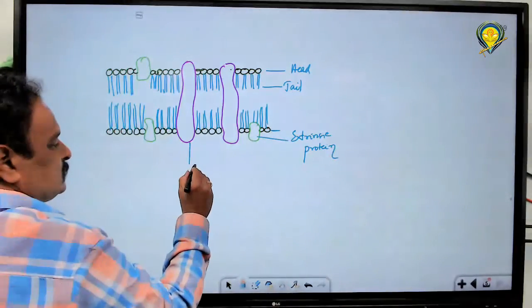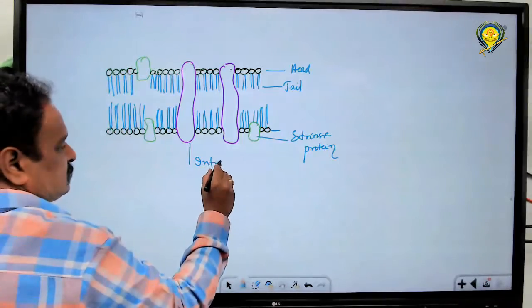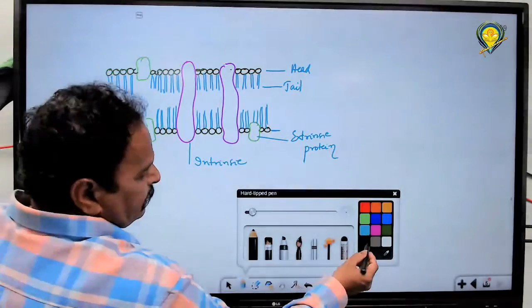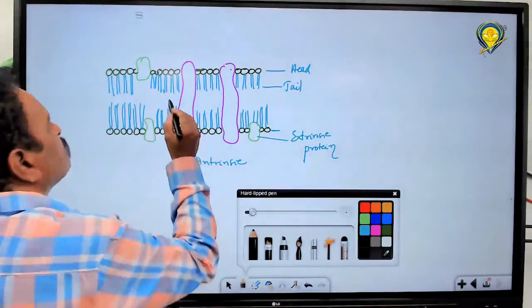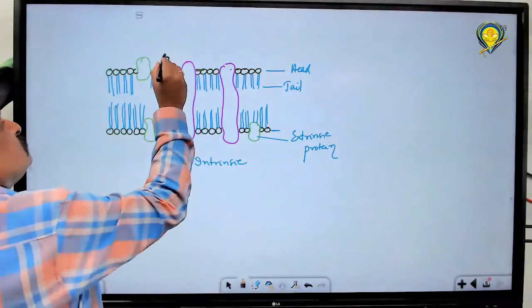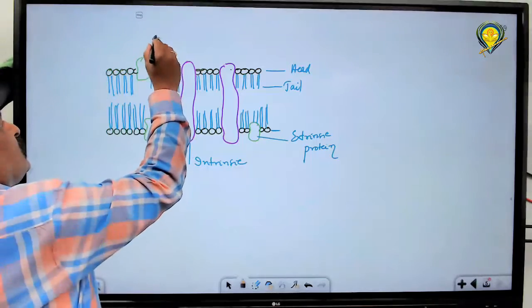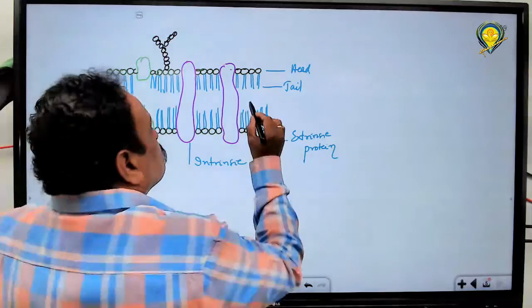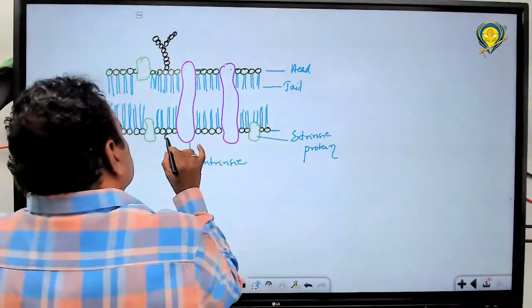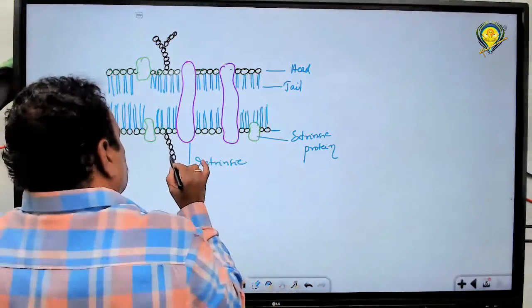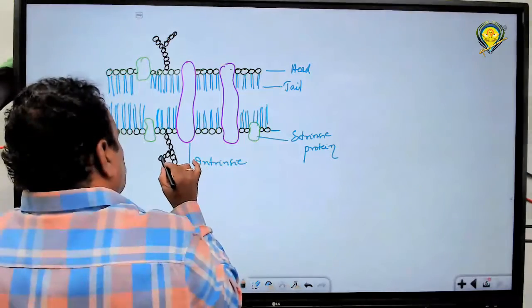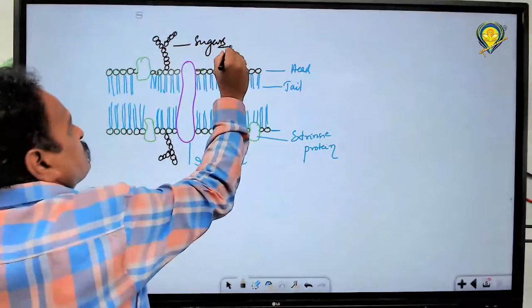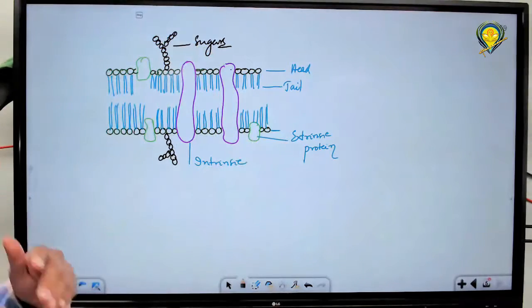This is the intrinsic or integral protein. In addition to this, there are some oligosaccharides. I told you some carbohydrate chains are there. These are nothing but sugars.